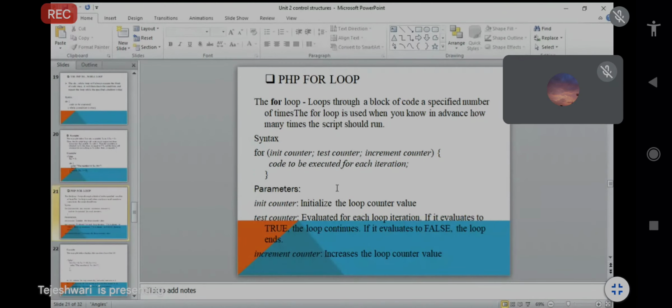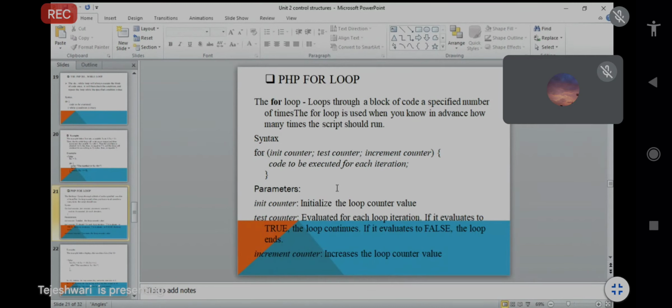In the test counter, for example, $i equals 0 and $i less than or equal to 10, or $x greater than or equal to 10. You give some condition.